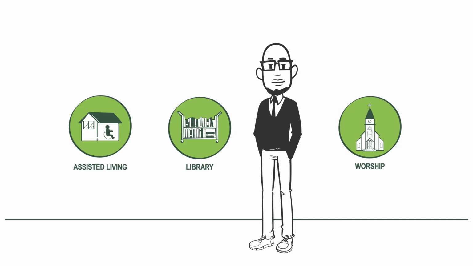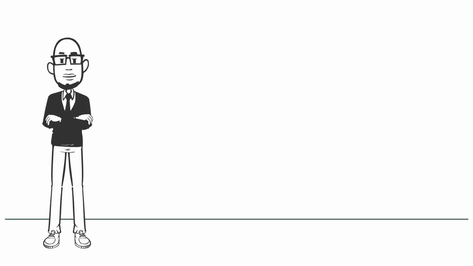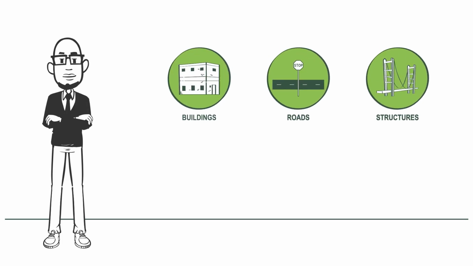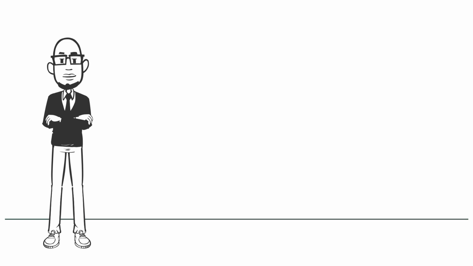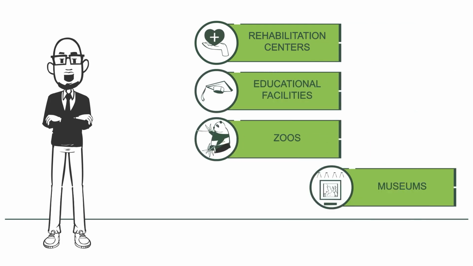A facility eligible for public assistance requires that the facility is active. Additionally, an eligible applicant must be the owner, maintainer, or have a legal responsibility for the facility. Eligible facilities can be public facilities, such as public buildings, roads, and other structures. They can also be private nonprofit facilities that provide critical or non-critical essential services. Examples of such facilities include rehabilitation centers, educational facilities, zoos, and museums.